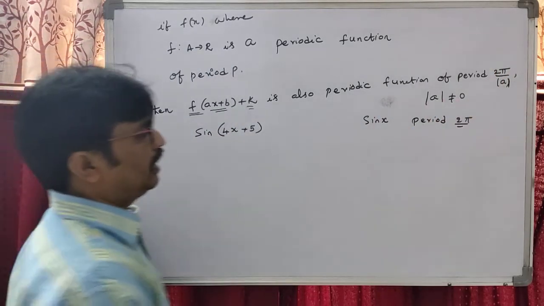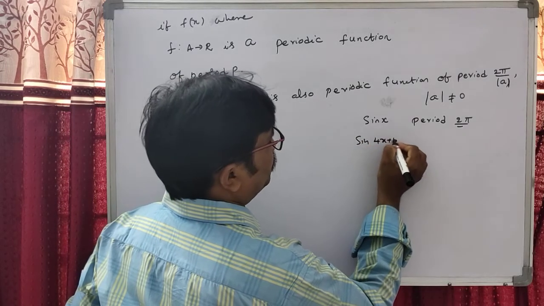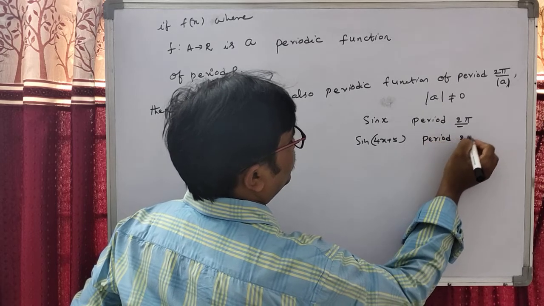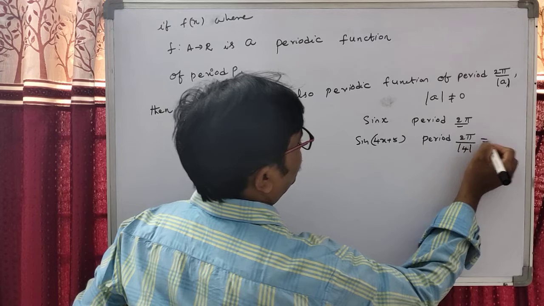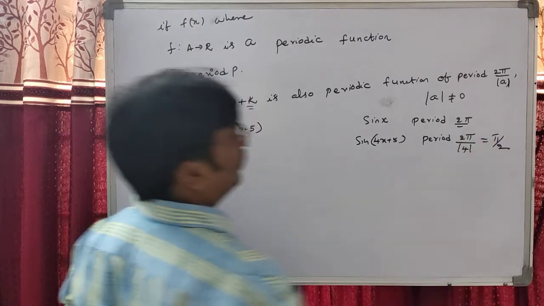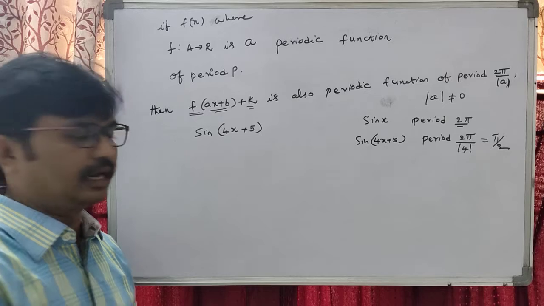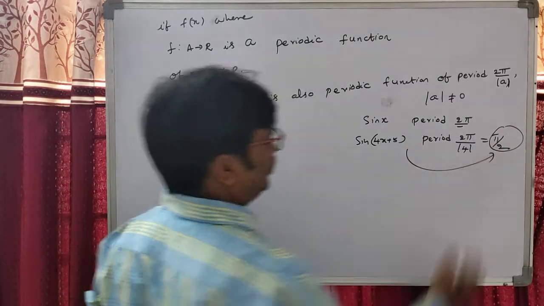Therefore, undoubtedly, sine of 4x plus 5 has the period 2 pi by modulus of a, that is pi by 2. You can verify whether it is right or wrong.